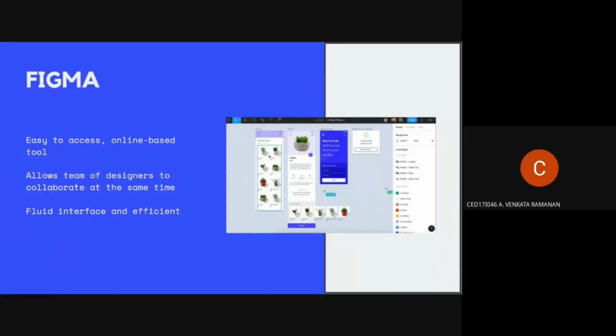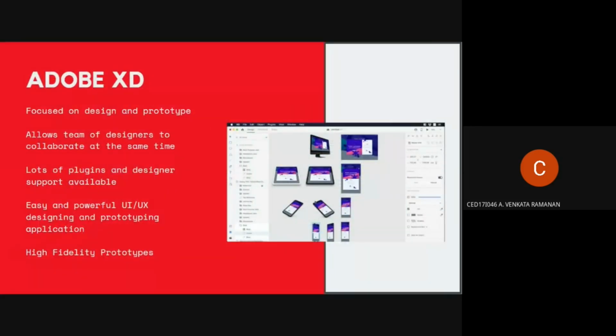Some of the other broadly used tools is Figma. Figma is an easy to use online tool which requires no installation. It also allows teams to collaborate, more than 2-3 people at a time, live, with a fluid interface, and it's very efficient.